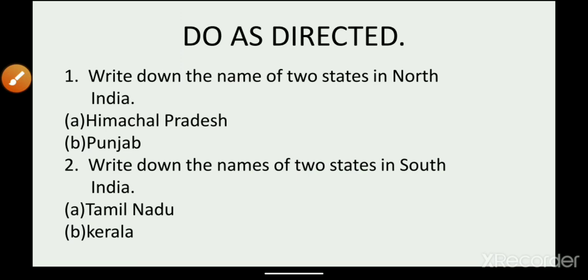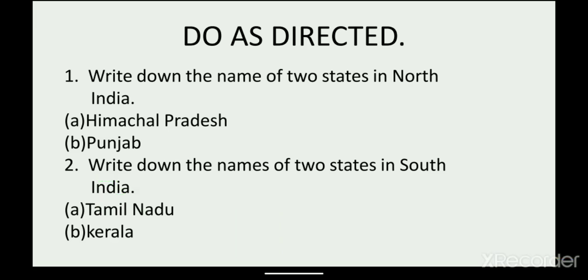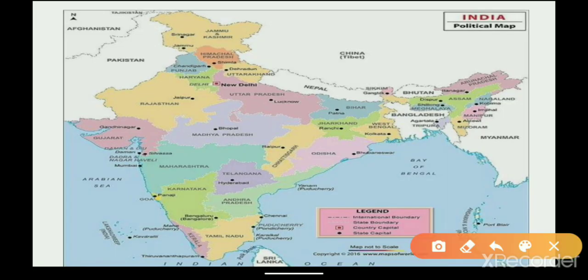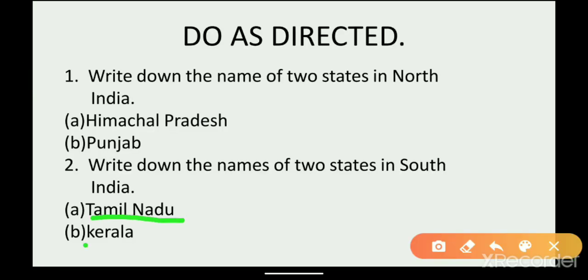Next question. Write down the names of two states in South India. We have seen on that map that the bottom side is south. So we have to write two states towards south. Let us see which states are towards south. Here, this is the south. Here we can find many states. We have to write any two state names over here. We have written Tamil Nadu and Kerala. You can write any two state names towards the south.